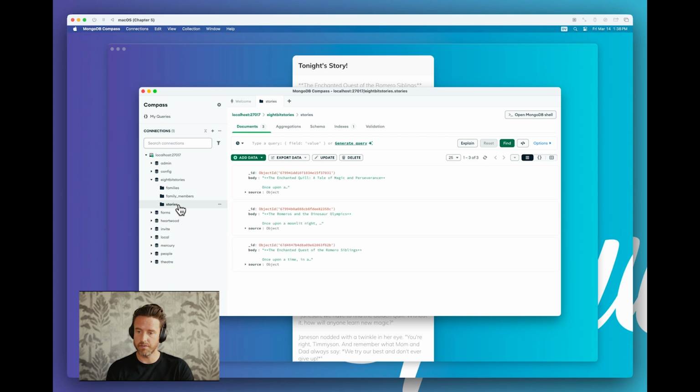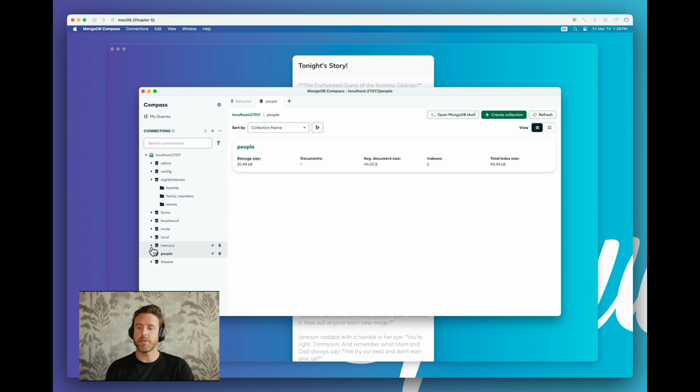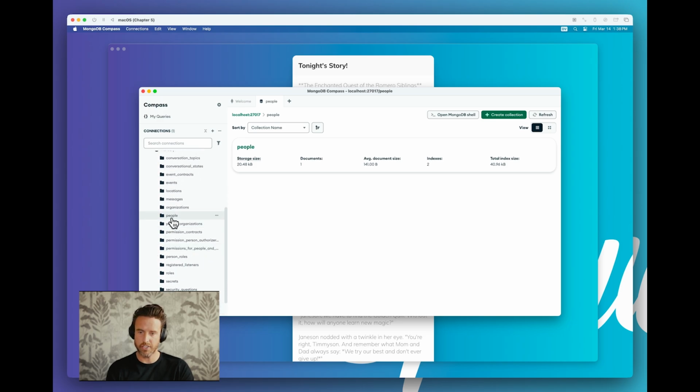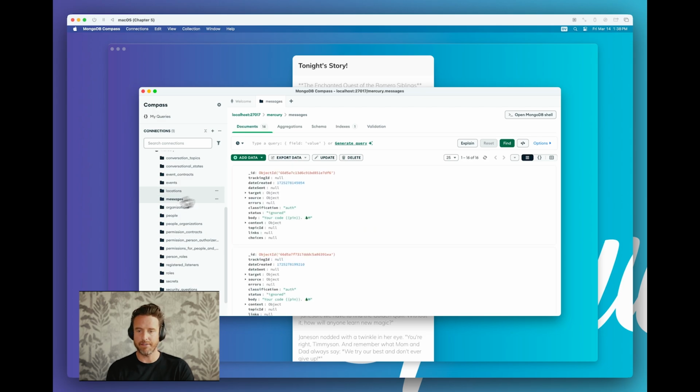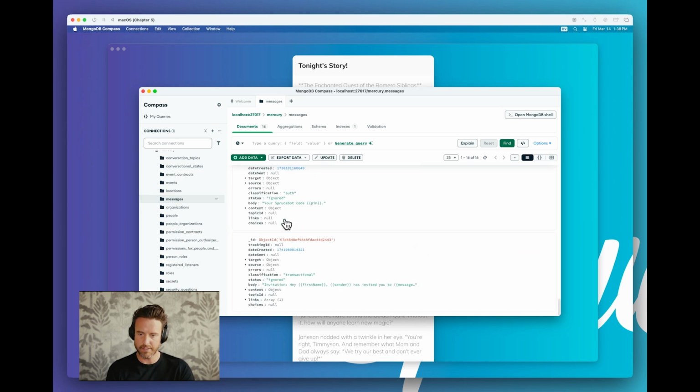Okay. So let's do this. People. No, not people. Mercury. So here is the Mercury database structure. We're going to go to messages. And we've got 16, and a lot of them are like your code, and then there's the pin, and status is ignored. So everything in dev, status is ignored, so it won't send. But look at this. Hey, first name, sender has invited you to message. And then our message is, check out this amazing bedtime story about the whole family.